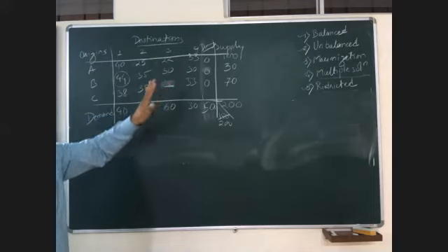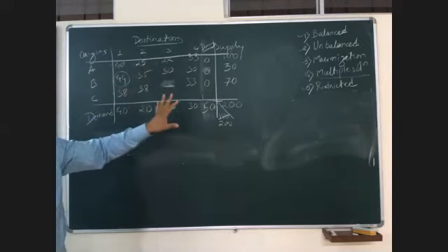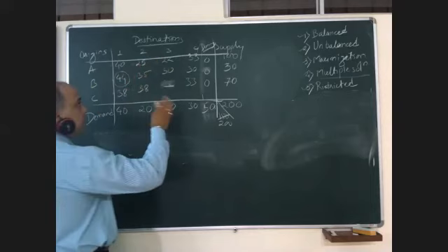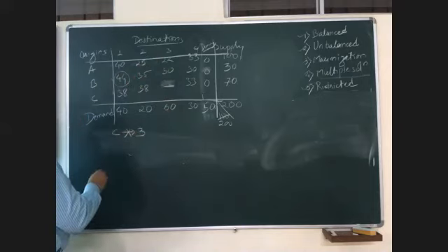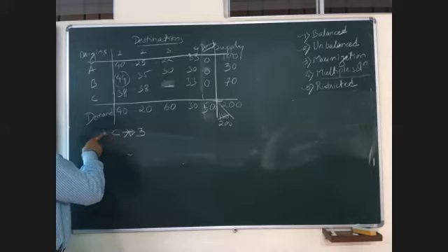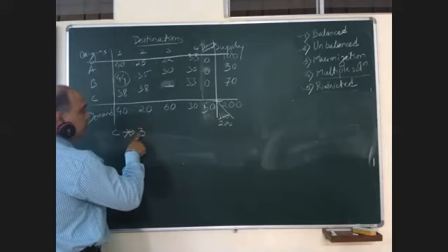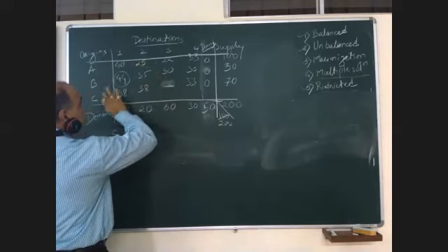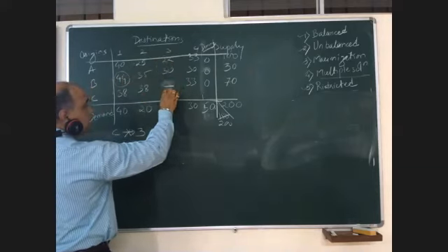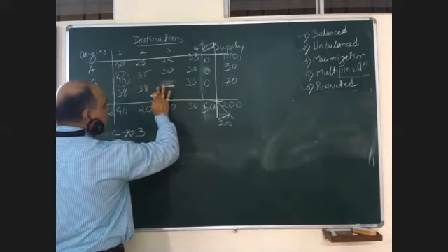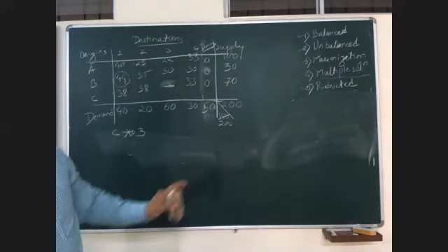dash. In the problem itself it will be given as dash, or in a regular problem, in the question they may say nothing can be shifted from C to 3. There is a restriction of transferring the unit from C to 3. The moment they say this is a restriction, any figure they have given for C to 3, any profit figure or loss figure, you will not consider it. Clear? You will rub that figure and you will put a dash. That becomes a restriction problem. And rest everything remains the same.